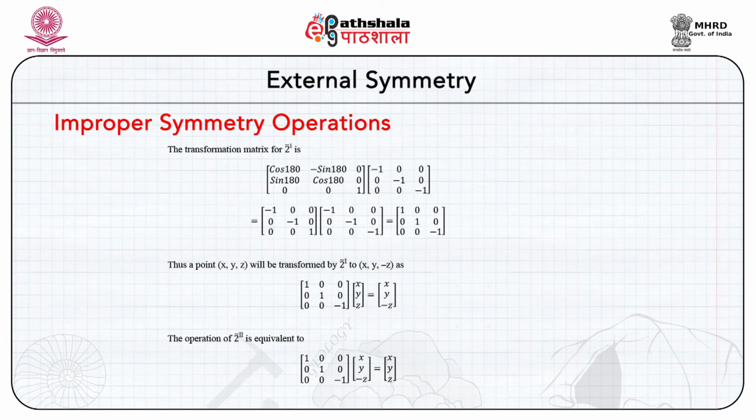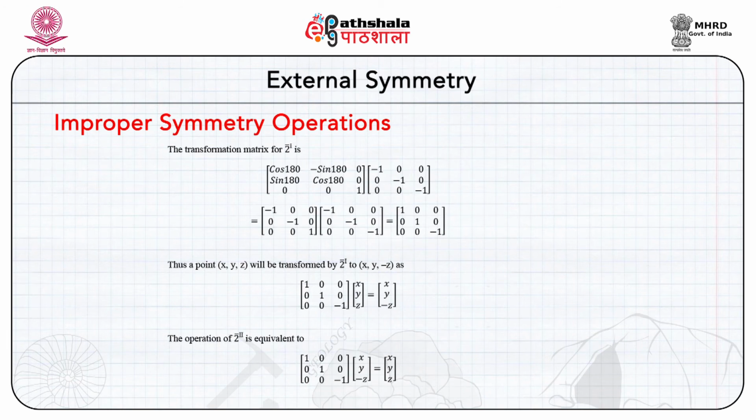Thus, given a point x y z, the operation of the bar 2 axis can produce only another point with coordinates x y minus z. These 2 points are equivalent to each other under the action of bar 2.